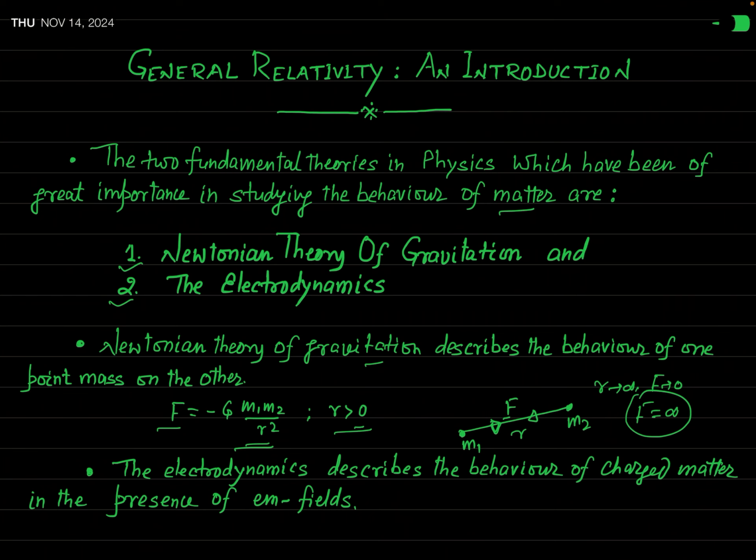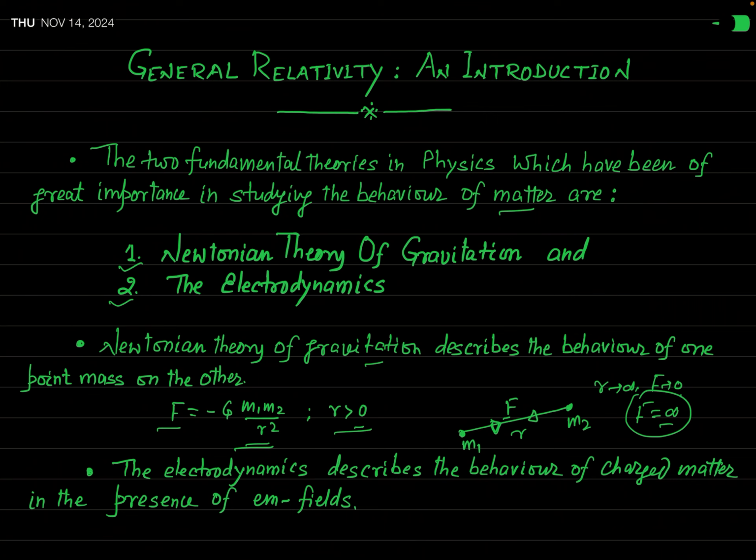It does not mean that force is not acting between the two masses. Force is acting. But Newton's law of gravitation cannot find the gravitational force between two masses which are in contact. According to this law, in that condition, the force becomes undefined.